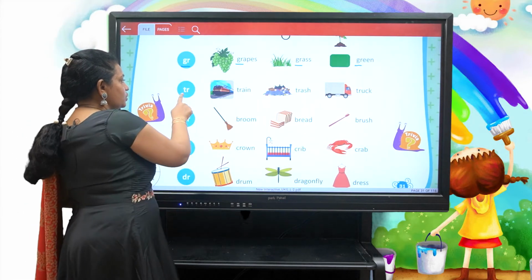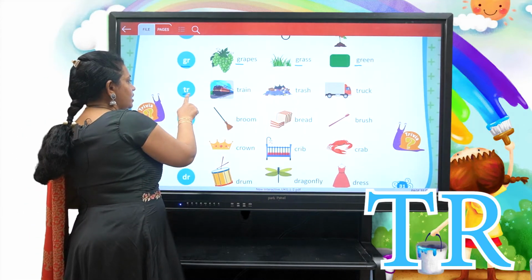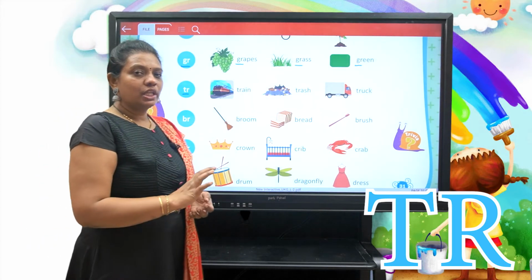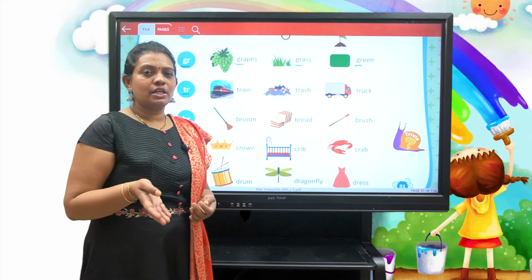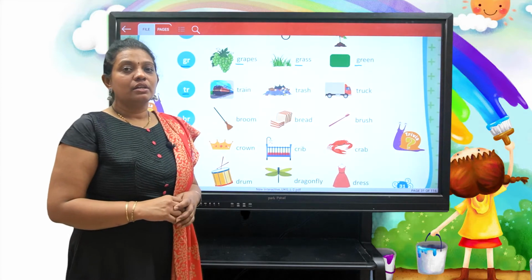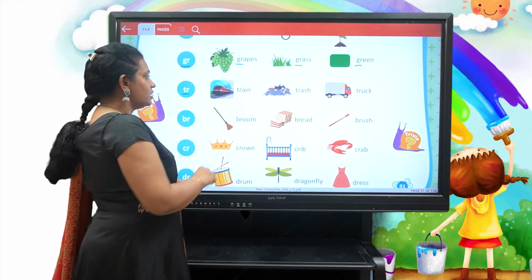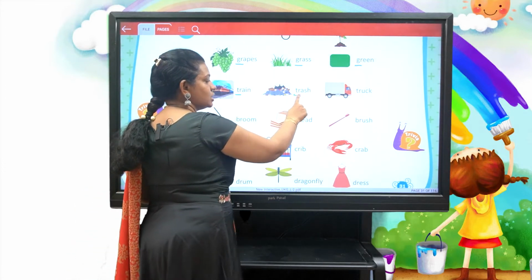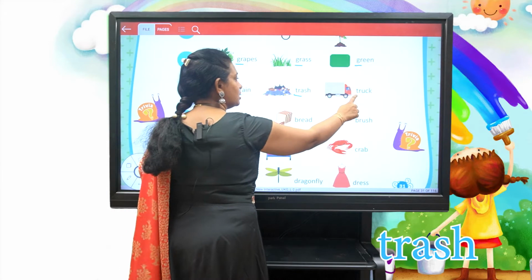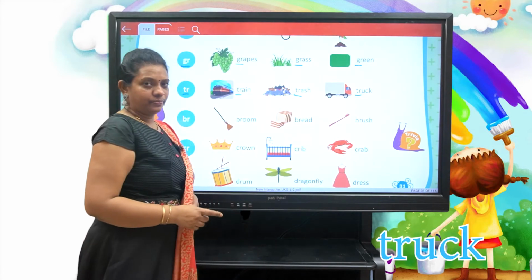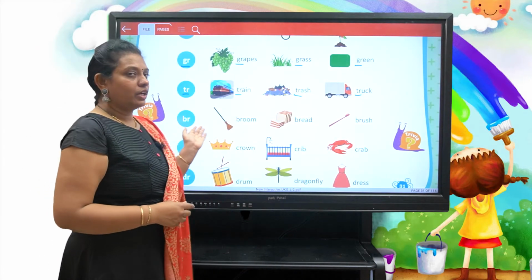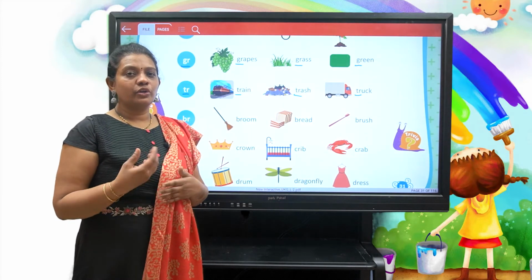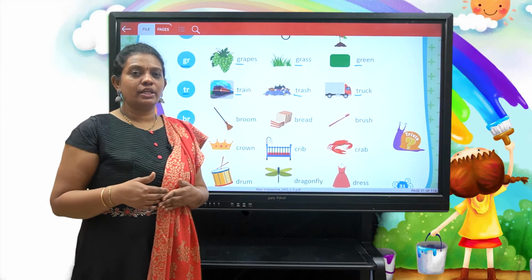Now the two consonants T and R, the sounds t, r together make a new blending sound, that is tr. Tr as in train, tr as in trash, tr as in truck, right? So when you join the two consonants t, r, you are going to get a new blending sound, that is tr.